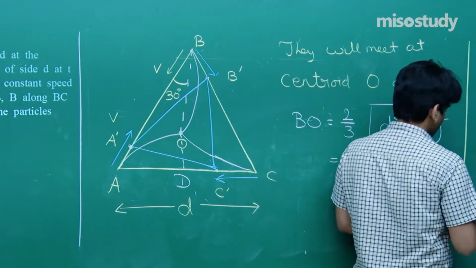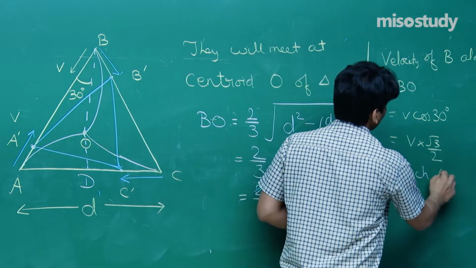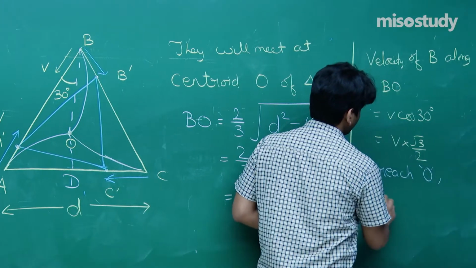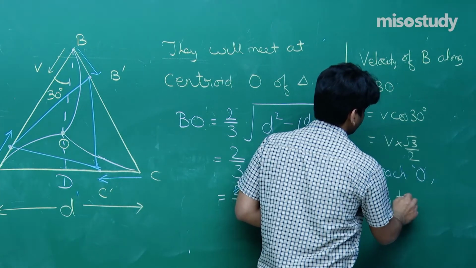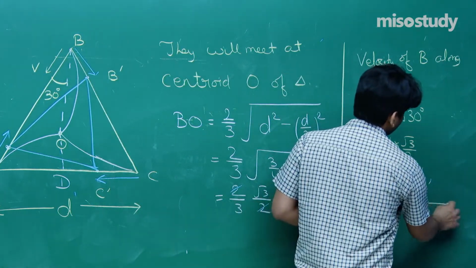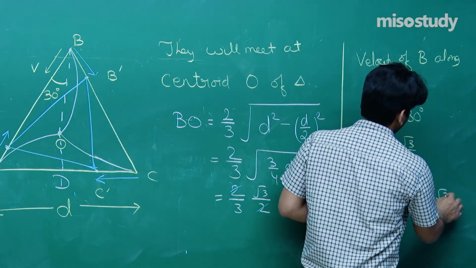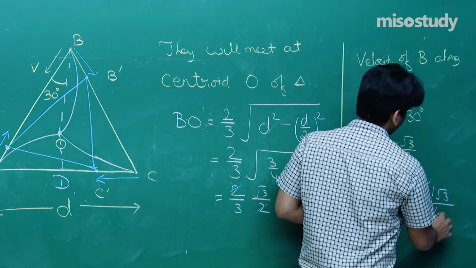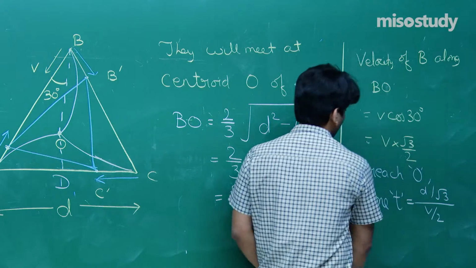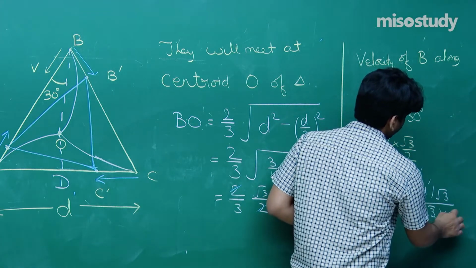To reach O, we want to write down the time taken. So time t will be equal to distance upon speed. Distance we got as D by root 3, and speed is root 3 V by 2.